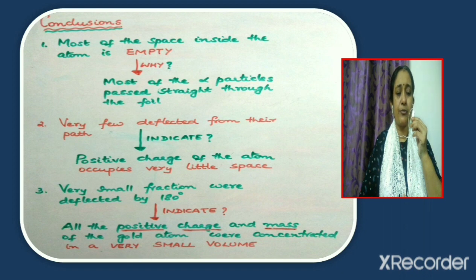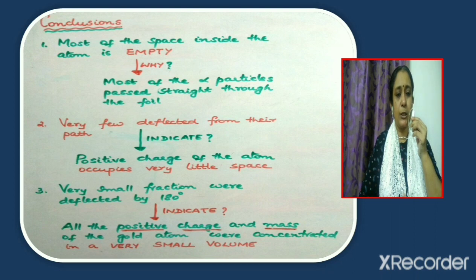Now consider the second point. Very few deflected from their path. This was the observation made. So what does this indicate? It indicates that the positive charge of the atom occupies very little space. So this is another conclusion. Positive charge is not spread over the entire atom. Instead, the positive charge occupies very little space. Why was such a conclusion made? It is because very few alpha particles deflected from their straight line path.